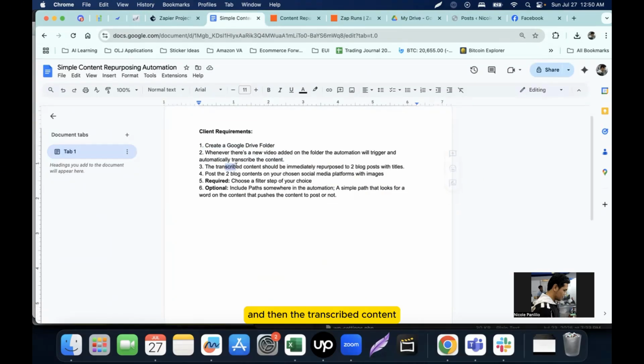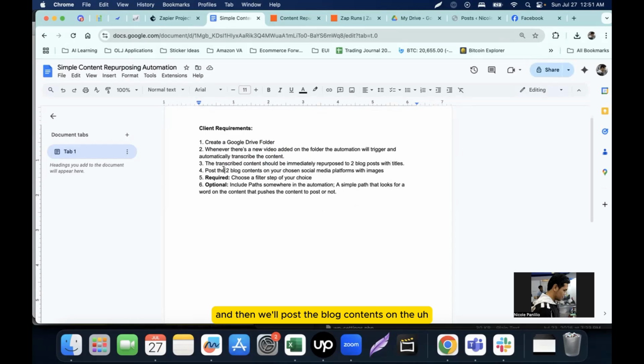And then the transcribed content should be immediately repurposed to two blog posts with titles. So we will use ChatGPT, OpenAI, or Gemini for these kinds of transcriptions. And then we'll post the blog contents on the social media platforms with images.